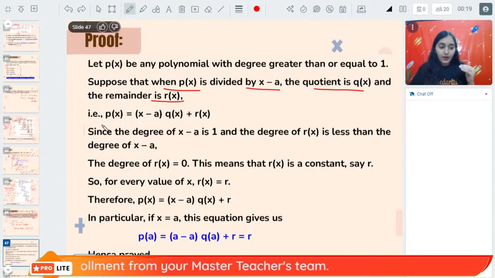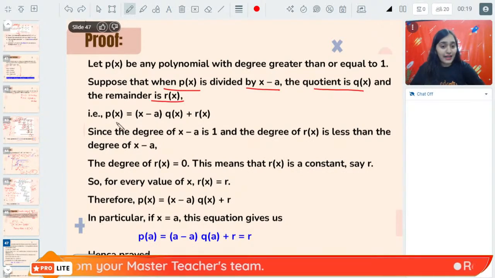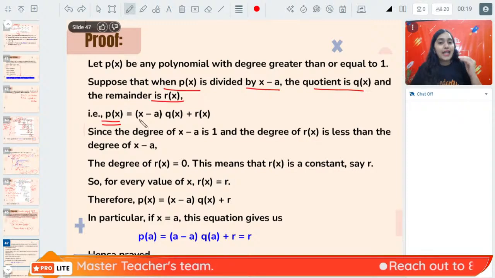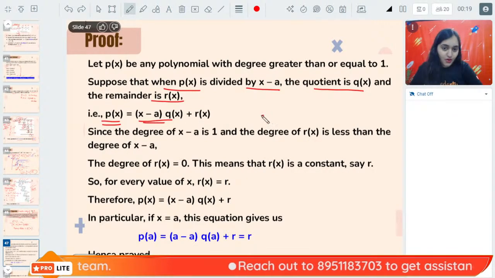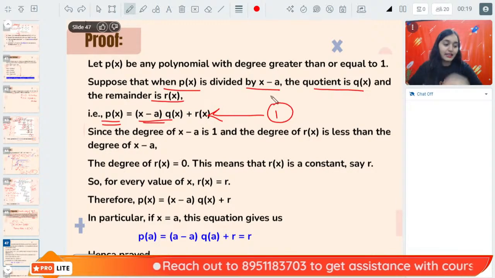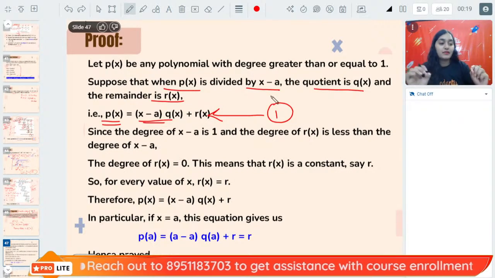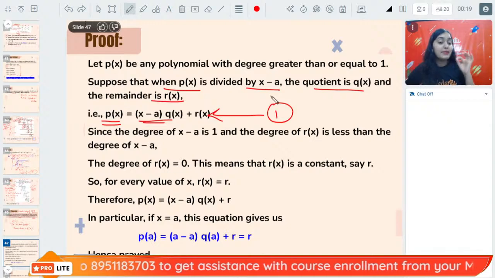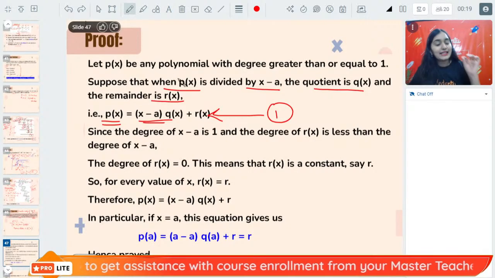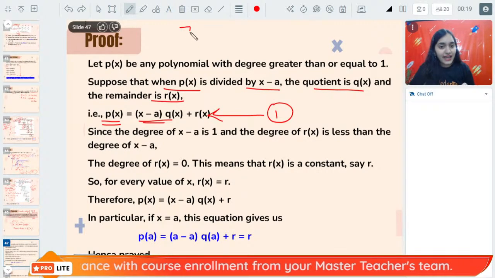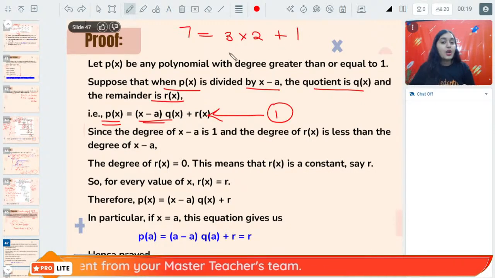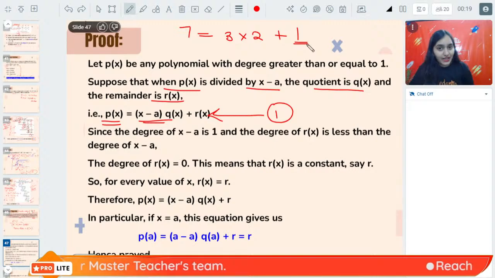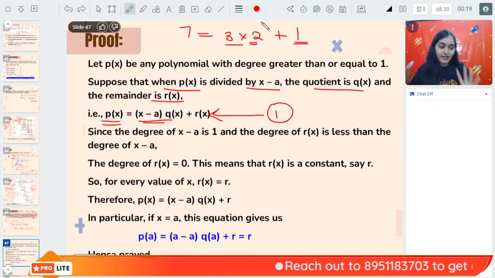Now here, hence we can write that p(x) can be written as (x minus a) into q(x) plus r(x). Now, please everybody understand statement number 1. Can you all understand statement number 1? The statement is saying that 7 can be written as 3 into 2 plus 1, where the remainder is 1, the divisor is 3, and the quotient is 2.